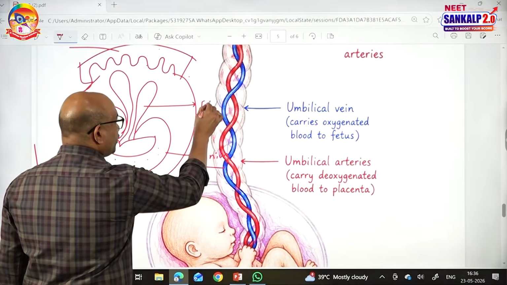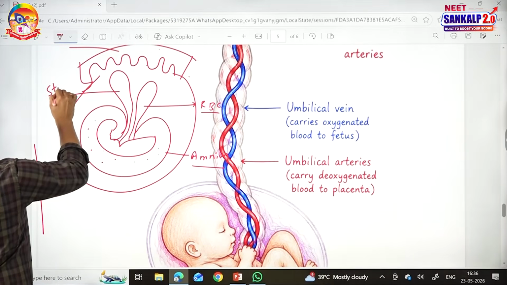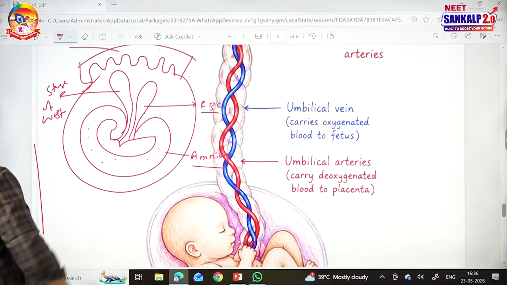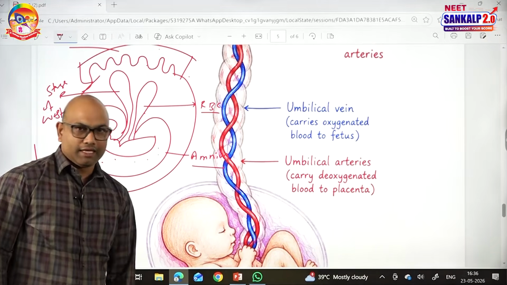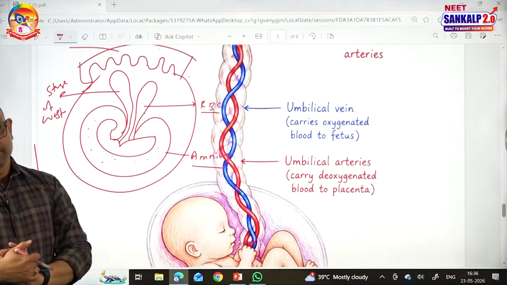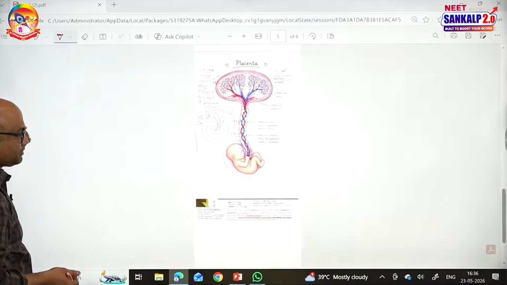The yolk sac is involved in the production of RBC, red blood cells. Allantois is involved in the storage of waste, and chorion is responsible for the formation of chorionic villi, and chorion is the layer covering all the extraembryonic membranes. So, this is about the placenta and extraembryonic membranes related to the fetus.